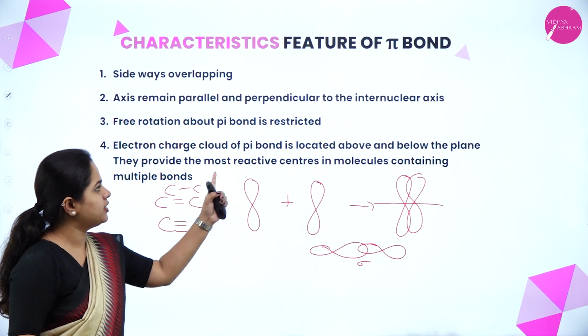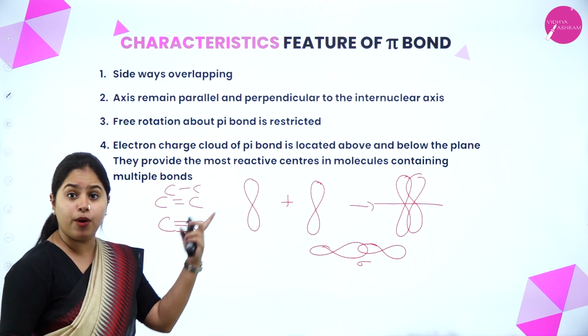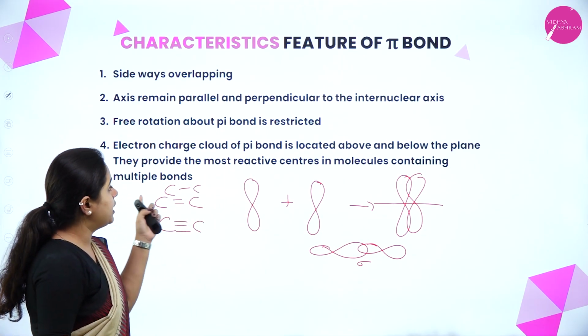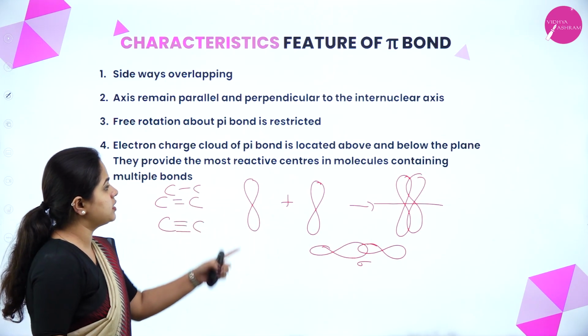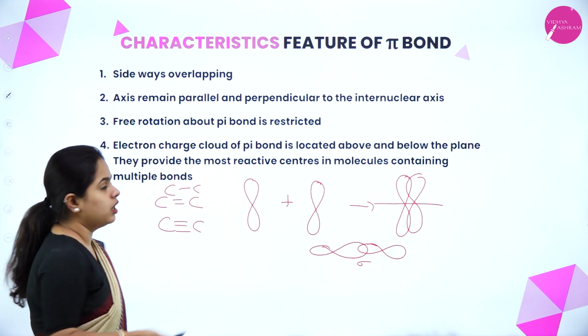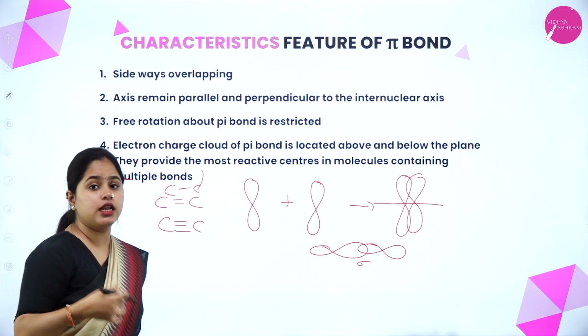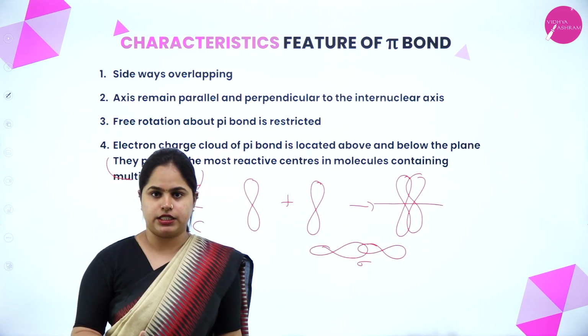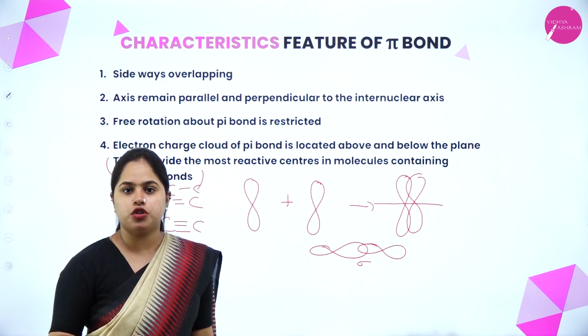Now the electron charge cloud of a pi bond is located above and below the plane, and they provide the most reactive centers in molecules containing multiple bonds. So these multiple bond containing compounds will be the most reactive. I hope that is also clear.